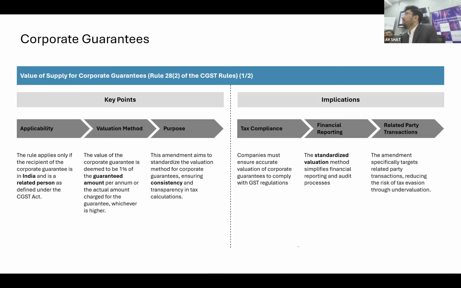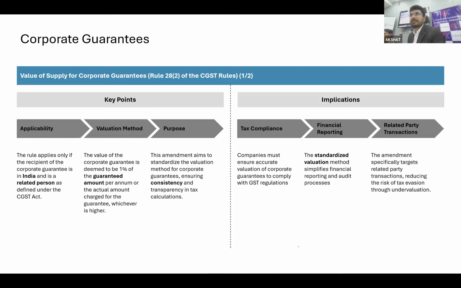First, I would say that litigation will start from the first argument, stating that it is not a supply per se. Corporate guarantee is not a supply per se. It is nothing but a financial arrangement. But the rule says otherwise. The rule has already provided the valuation mechanism. By that, they have already defined that this is taxable, and hence there is a valuation provision.